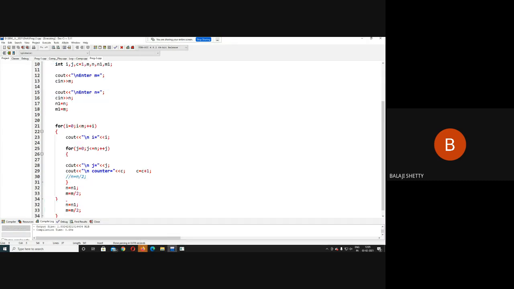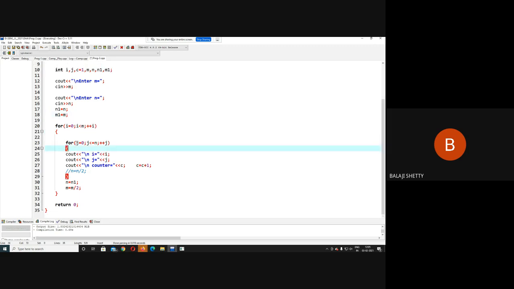Okay, let me do one thing. I put here Control C, Control V. Okay. So here m equal to n by 2.